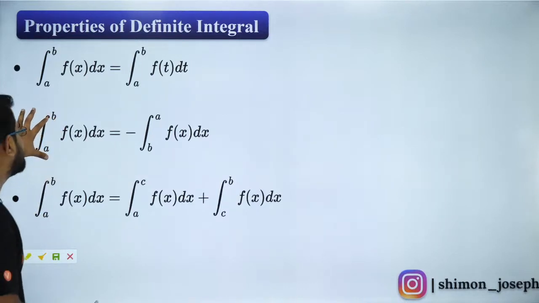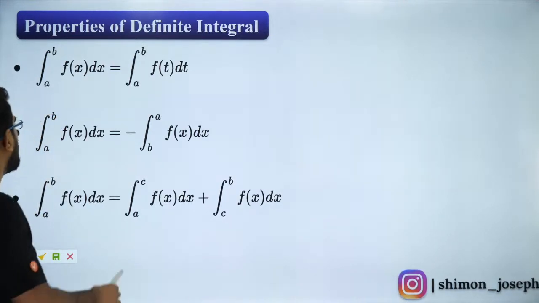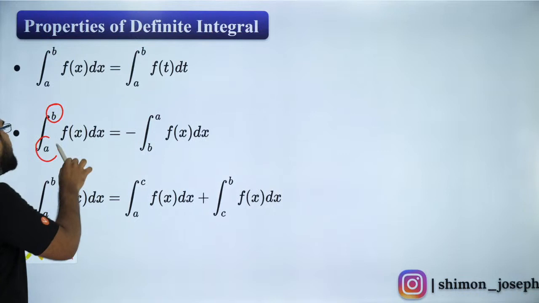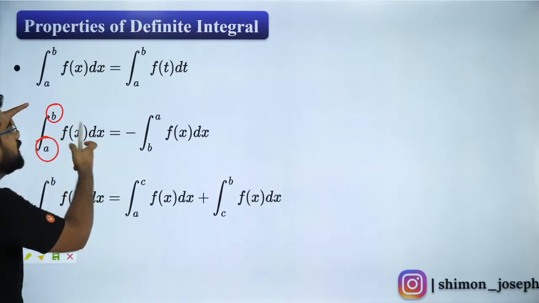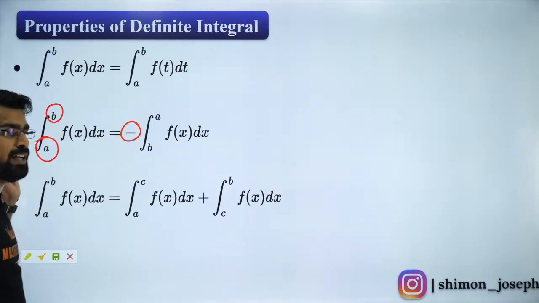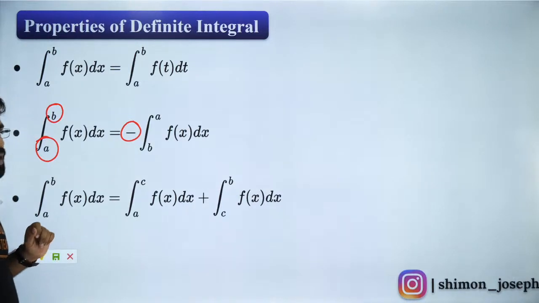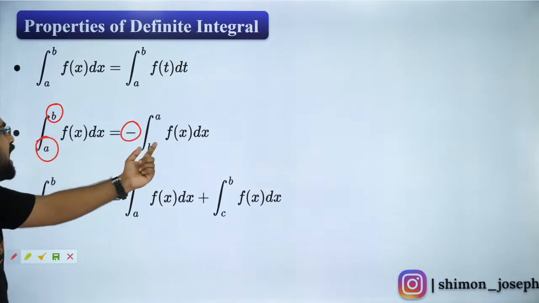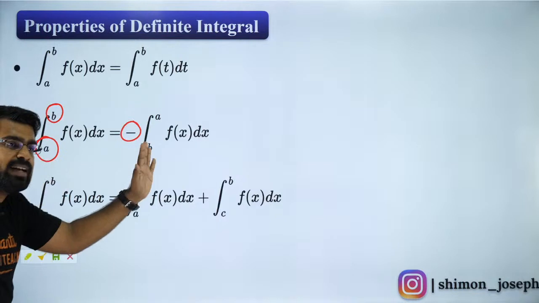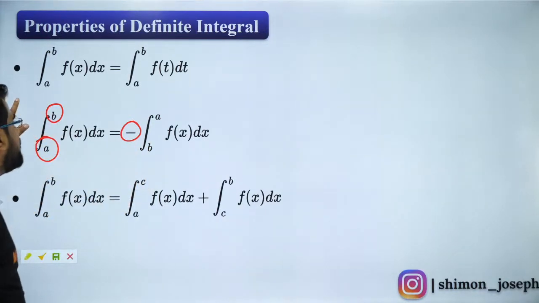The next one is called change of limits. When I interchange my limits, my dear children, if I reverse my limits, I need to put a minus sign. Are you all clear with it? If I reverse my limits, I need to put a minus sign. Everybody knows that. So that is my property number 2.